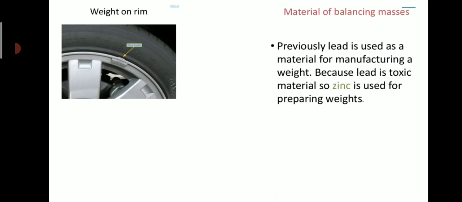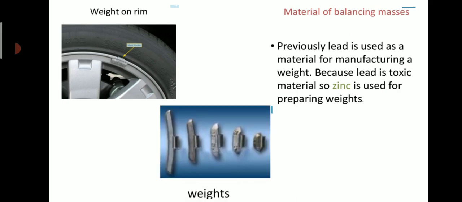What is the material of balancing masses? Previously lead was used as a material for manufacturing the weights, but because lead is a toxic material, zinc is now used for preparing the weights. So these are some of the weights usually used in balancing of wheels.